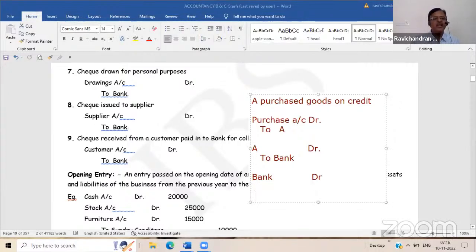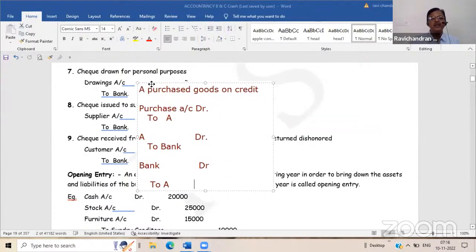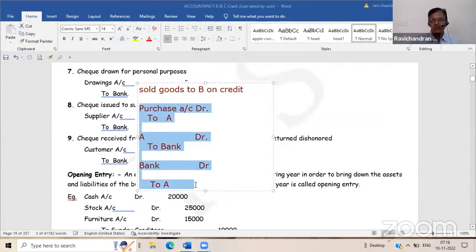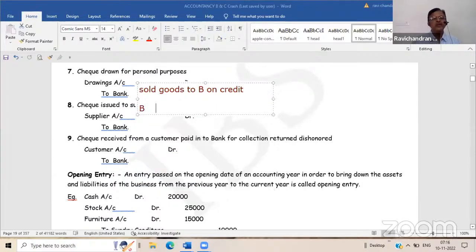Similarly, the same has happened in the supplier's account also. Now you have to reverse that entry as it is. This is for purchase. Now for sales, how will it be? A credit sale. Instead of purchase, sold goods to B on credit. What is the entry? B debit to sales account credit.